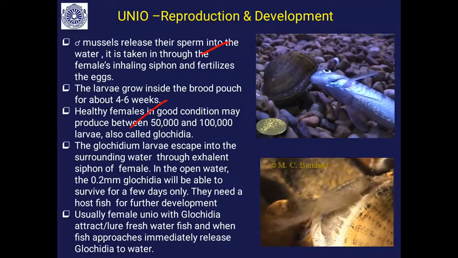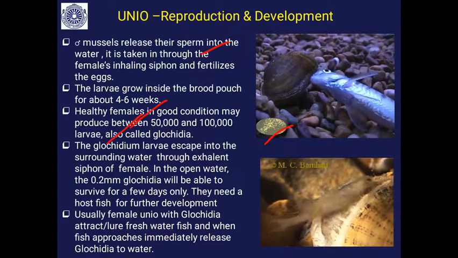Healthy females in good condition may produce 50,000 to 1 lakh larvae, and these are called Glochidia larvae. It is microscopic; this is how it looks under the microscope at 5x, dotted and yellowish. All these are Glochidia larvae.